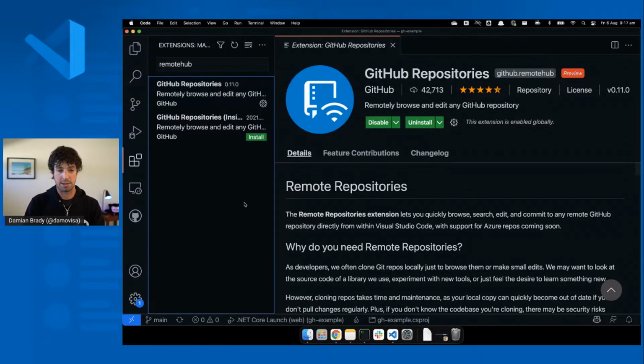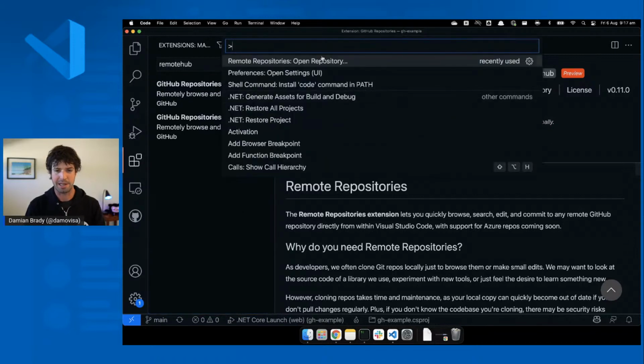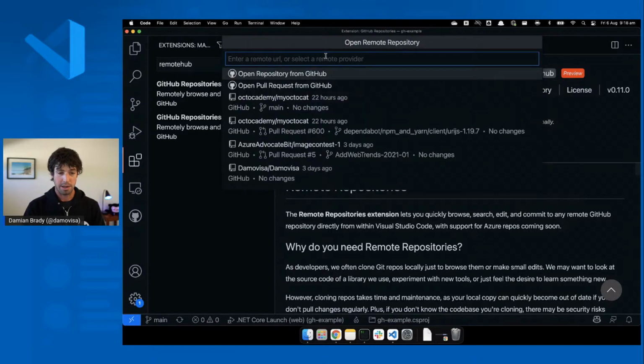I can also use the command palette. I should really learn what that's called. The command in mine it's Command Shift P. I think it's Control Shift P on Windows, and I can open a repository remotely. So I can open a repository directly from GitHub. So if it was a huge one like Microsoft Docs, I could probably open it directly from here, or I